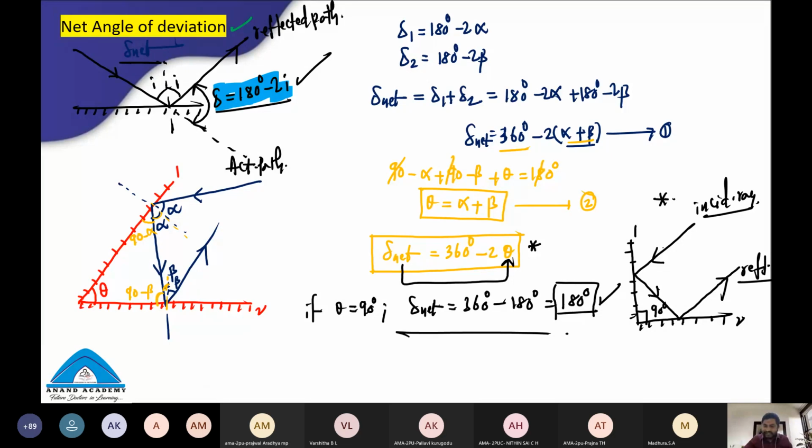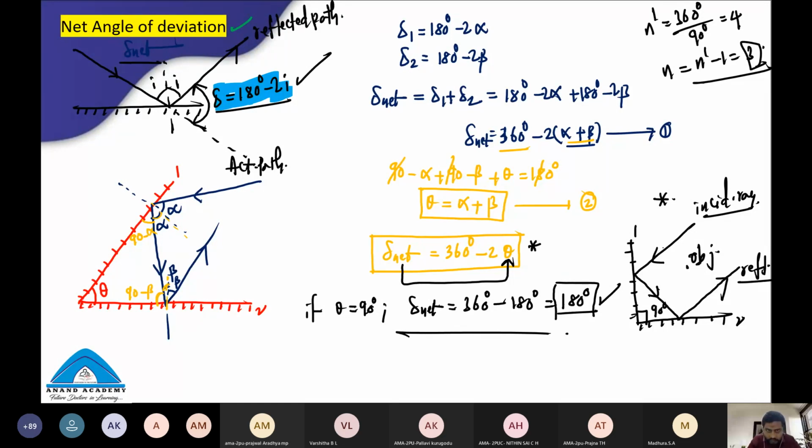90 degrees. If the object is placed in between these two plane mirrors somewhere here, how many images will be formed? Again, we have gone back to the number of images concept just for the revision. 360 degrees by 90 is 4. It's an even number, so the number of images formed is n dash minus 1. So 3 images will be formed. Clear? Take a screenshot. I hope you understand.